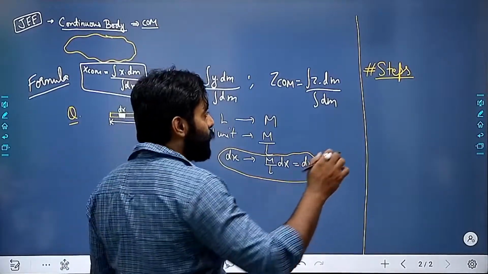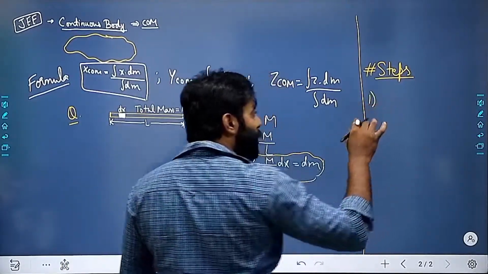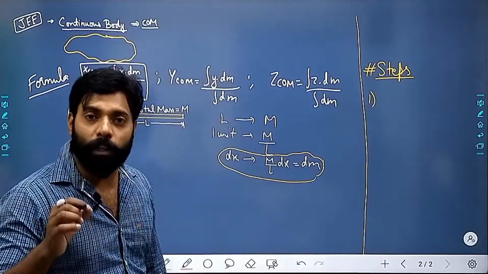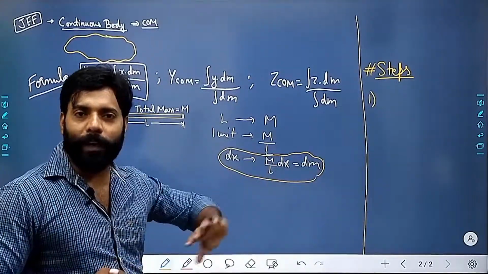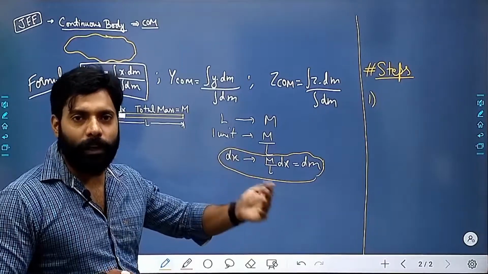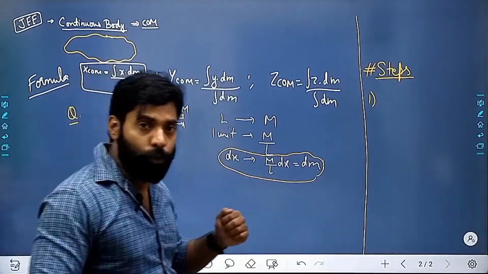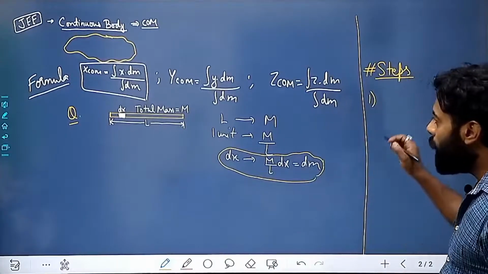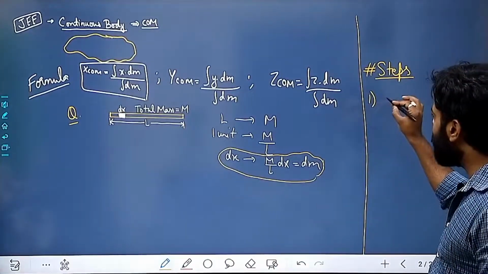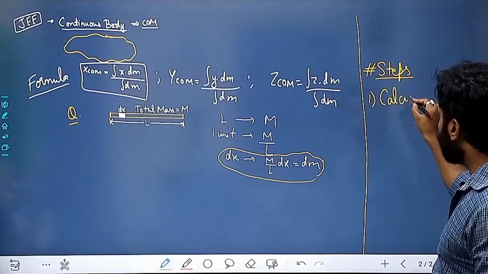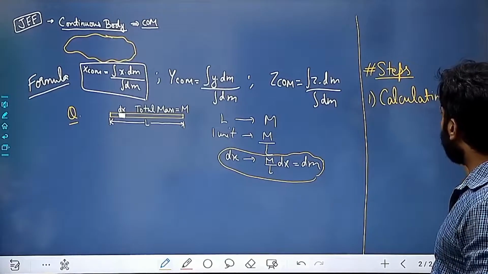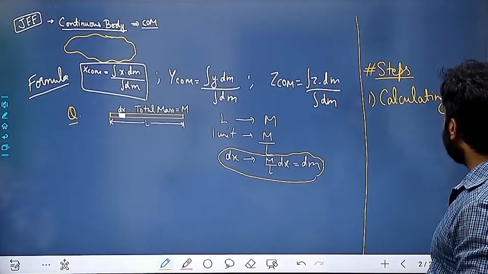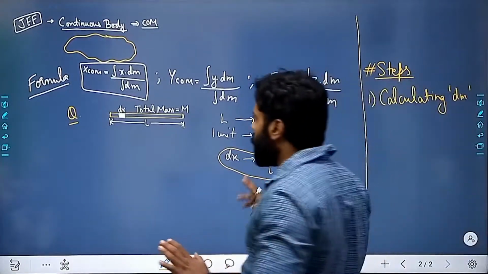So the first and foremost step, whenever we have to calculate the center of mass for the continuous body, which is very useful for the IIT JEE exam, is calculating dm. This is what we had already done, right?